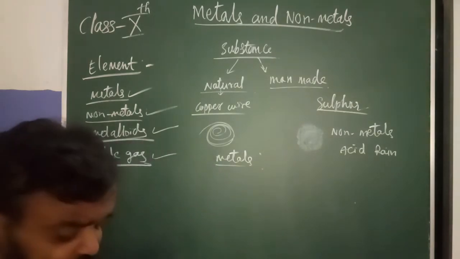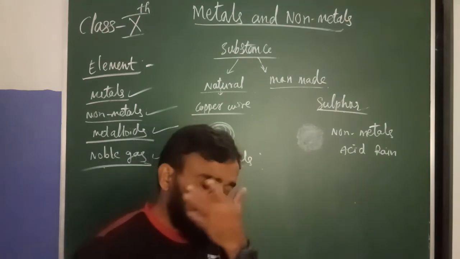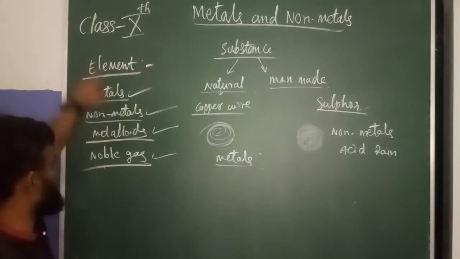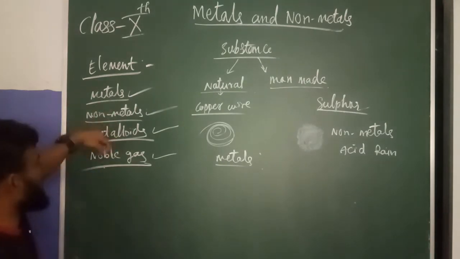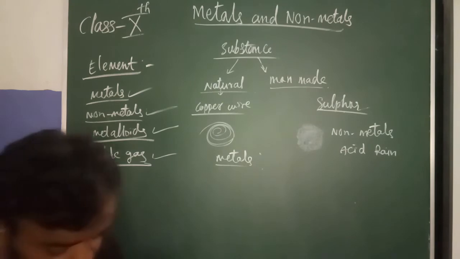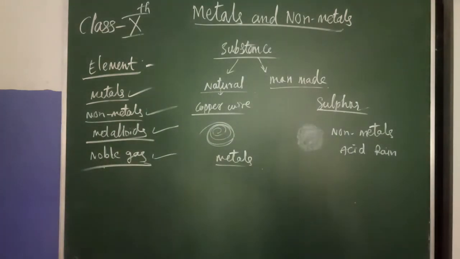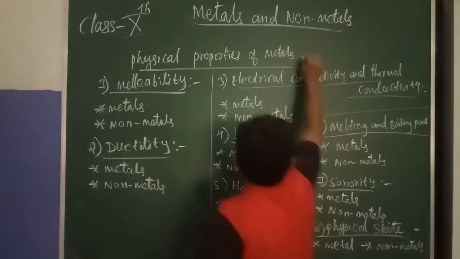Next, an element is a substance that cannot be broken into a more simpler substance. They are classified into four categories: metals, non-metals, metalloids and noble gases. One by one I will explain, first metals and non-metals. Next, I am going to explain the physical properties of metals.